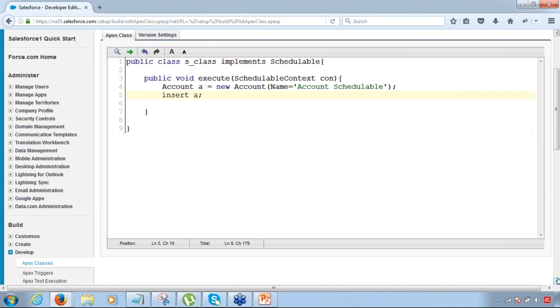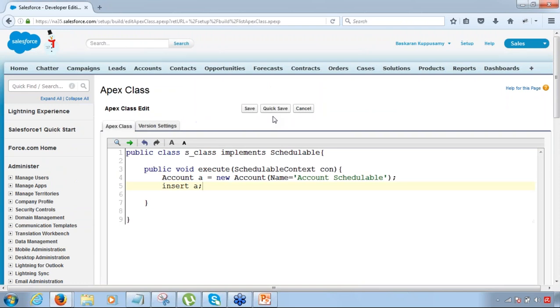Got it? And again, one thing that we have to keep in mind is that this is asynchronous apex. So if you define the schedule as Friday 7 p.m., it does not mean that it will get executed on Friday 7 p.m. All right. If there are some other important things going on, it will try to execute at Friday 7 p.m. But if the resources are not available, it's going to wait, and it might get executed at 8 p.m. also. So that's the thing. Okay, so let me just save this, and now let us define the schedule for it.